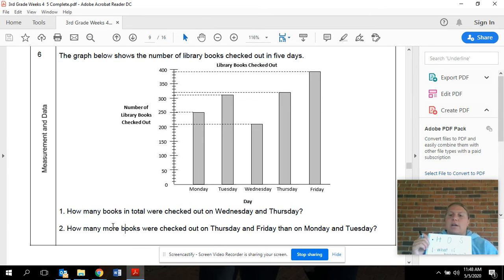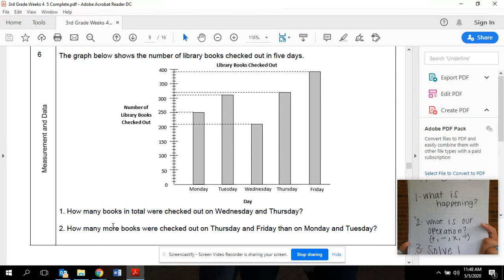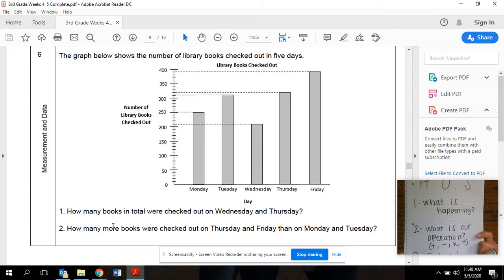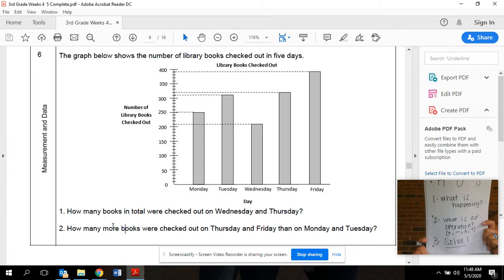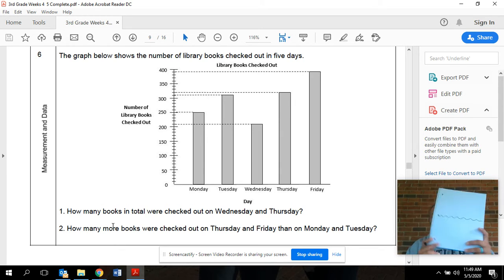So using our HAAS strategy, I'm thinking about what's happening, what my operation would be, and then I'm going to solve it. My question again reads, how many more books were checked out on Thursday and Friday than on Monday and Tuesday? All right, this one seems a little tricky. I'm going to try and do this on one page. The first part I'm going to do on one page, and then for the next one you may have to get a separate page. So I'm going to separate my page like this, because my question is asking me about Thursday and Friday and Monday and Tuesday.